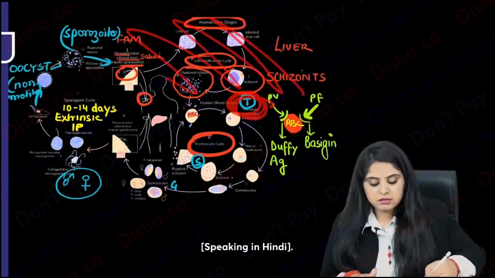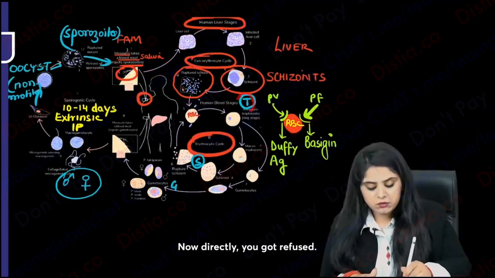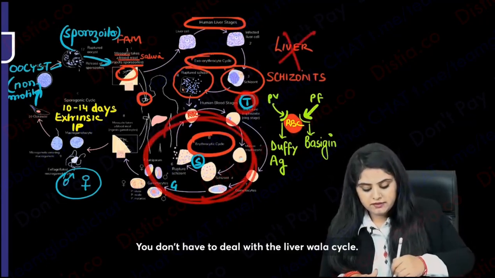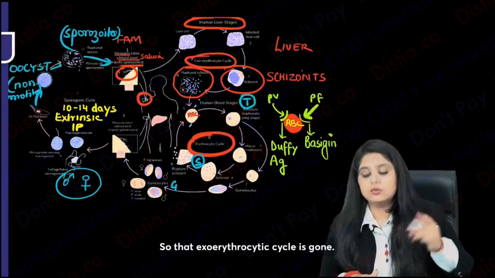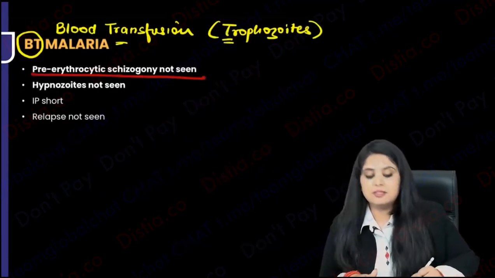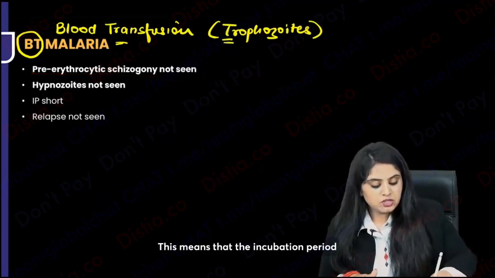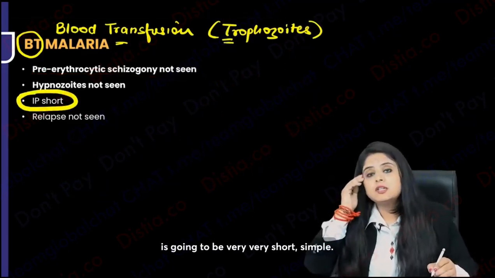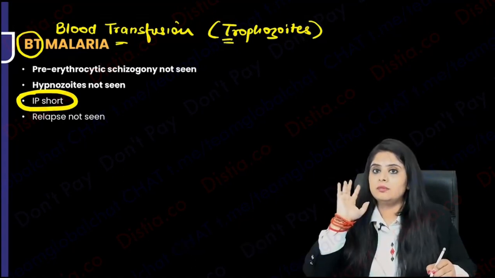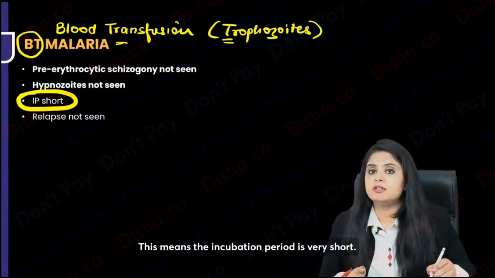This whole cycle is gone; now you've directly got trophozoite, so you just have to deal with this cycle. You don't have to deal with the liver cycle, so that exoerythrocytic cycle is gone. The exoerythrocytic schizogony is not seen. This means that the incubation period is going to be very, very short. Simple. In blood transfusion malaria, one entire cycle has not been there. This means the incubation period is very short.